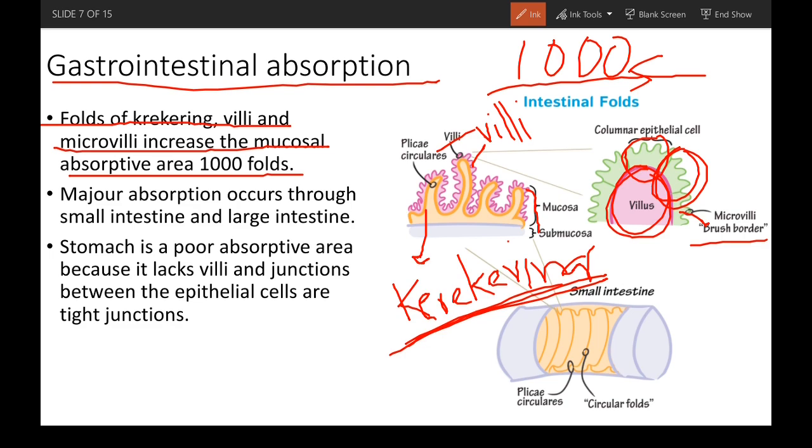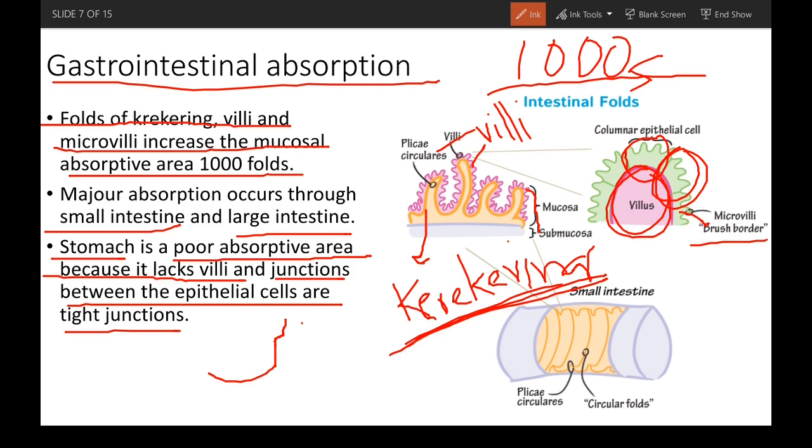Now major absorption occurs through the small intestine and large intestine. The stomach is a poor absorptive area because it lacks villi, and junctions between the epithelial cells are tight junctions, right? So absorption mostly occurs in the small intestine and large intestine.